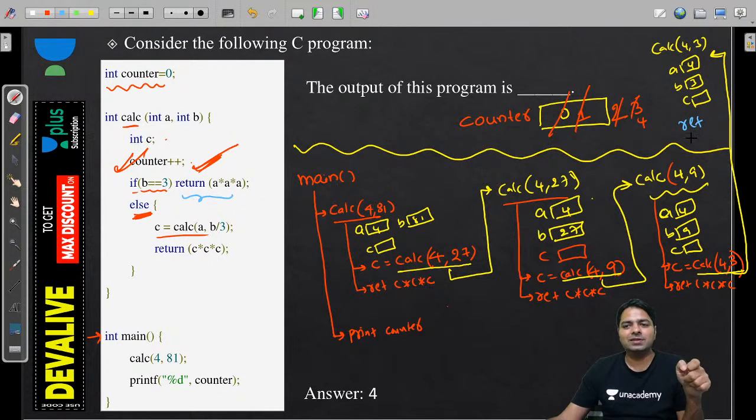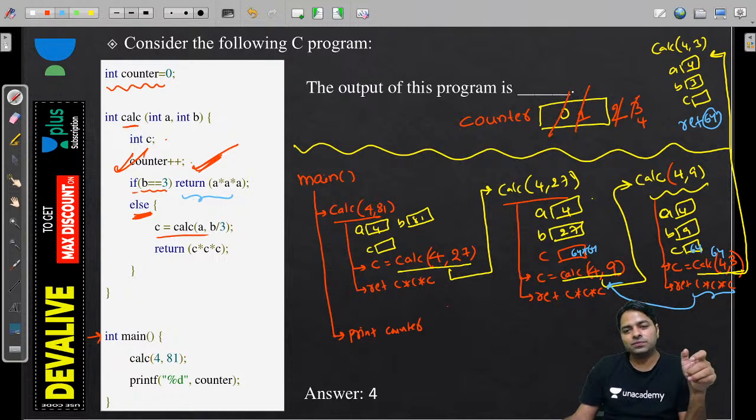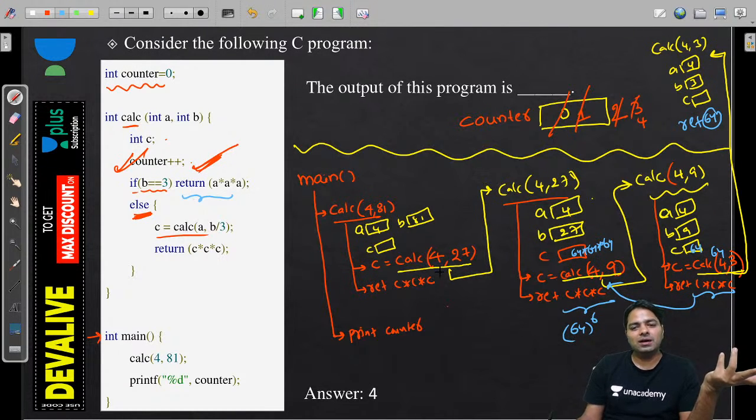That is A value is what now? 4. 4 into 4 into 4. What is that? 64. And it comes 64 here. C will store 64 and return 64 into 64 into 64. Some value will be stored here. 64 into 64 into 64. And this one is a 64 power 6. 3 times we are multiplying, right? Yeah, that will be stored here.